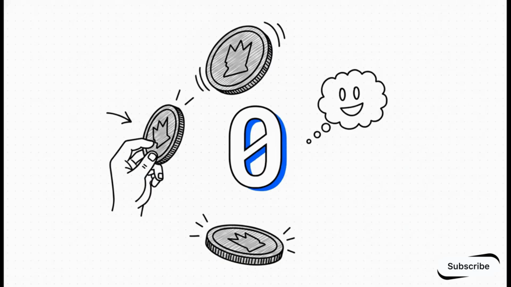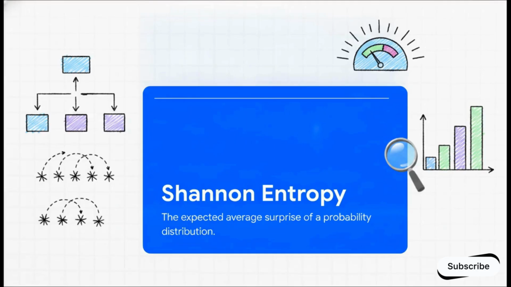On the flip side, what if we have a trick coin that lands on heads 100% of the time? The probability is exactly 1. If I flip that coin and tell you, hey, it landed on heads, your surprise is exactly 0. You gained 0 new information, right? Because you already knew what the outcome was going to be. But here's the thing. In data science, we usually don't just care about single isolated events. We care about the entire distribution of possibilities. And that brings us to Shannon entropy, represented by H(X). It is simply the expected, or average, surprise of a probability distribution. We calculate this by taking the weighted average of our surprise meter readings across every possible outcome. Basically, it tells us, on average, how unpredictable our entire system is.